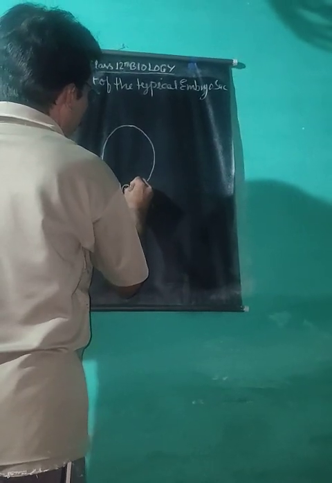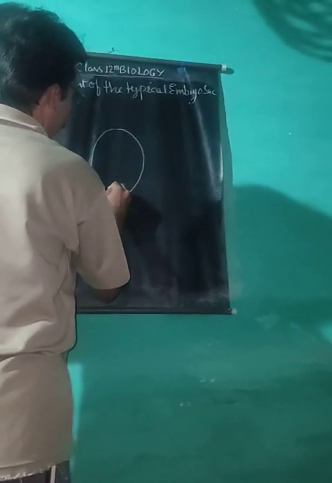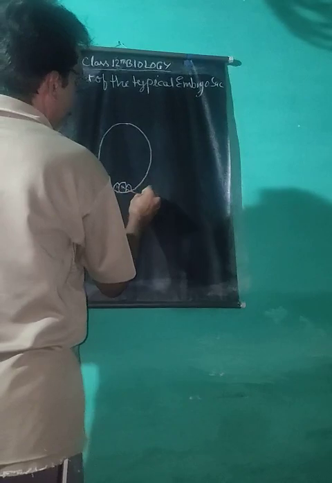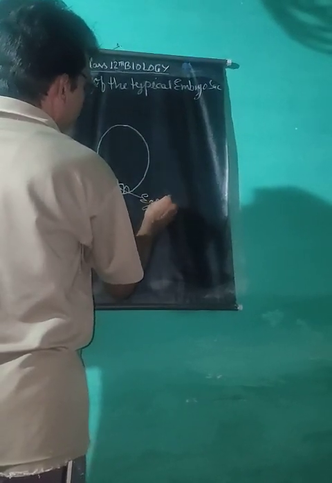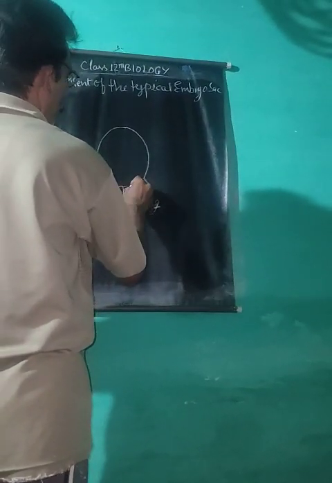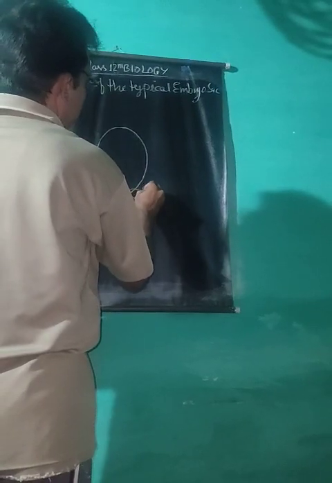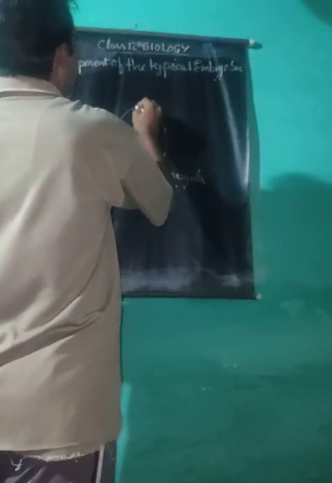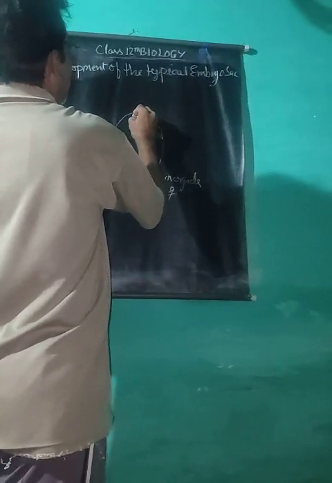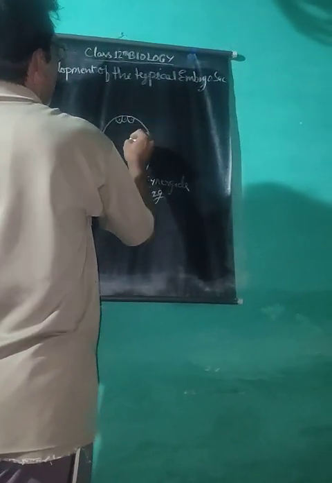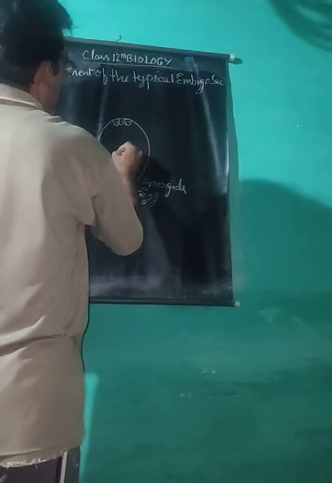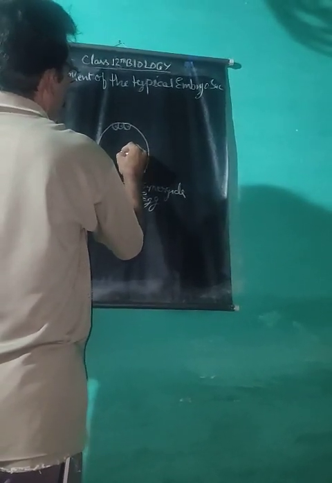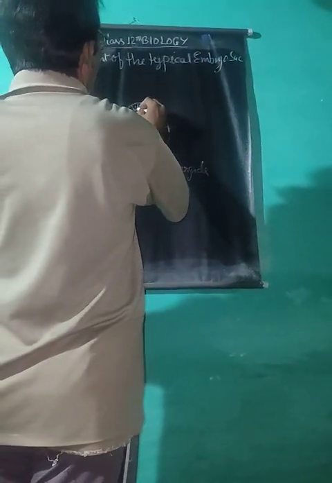The 3 nuclei of the micropylar end form the egg apparatus, out of which the middle enlarged nucleus acts as the egg and 2 are synergids. The 3 nuclei of the chalazal end form antipodal cells, and 1 nucleus moves to the center from both ends, forming the secondary nucleus.